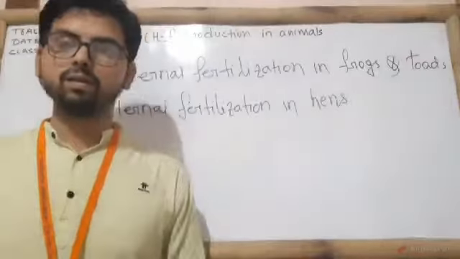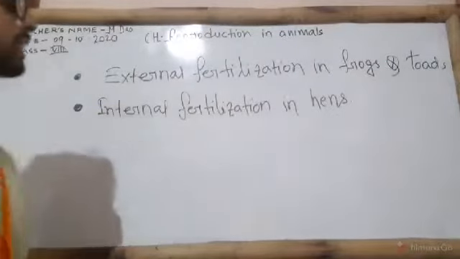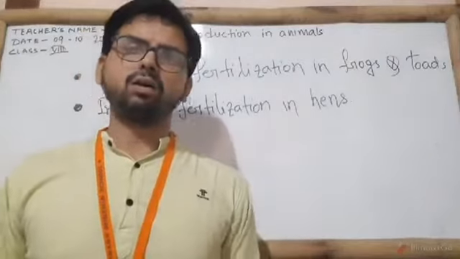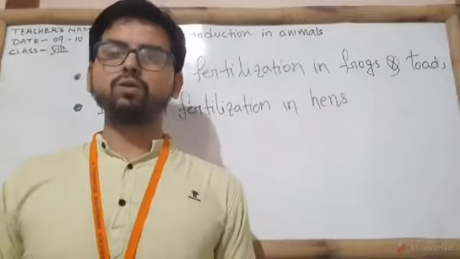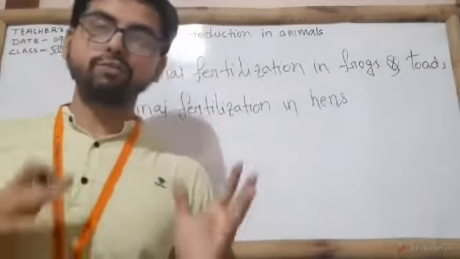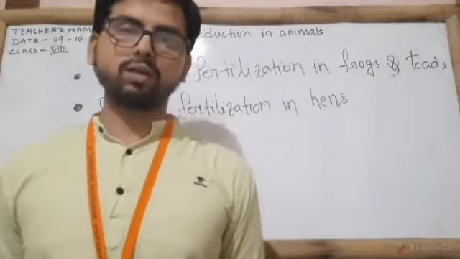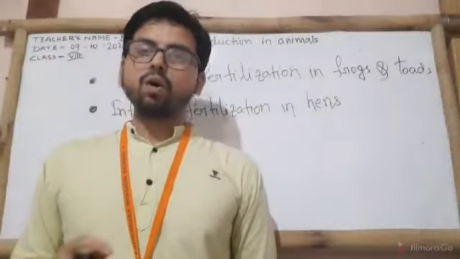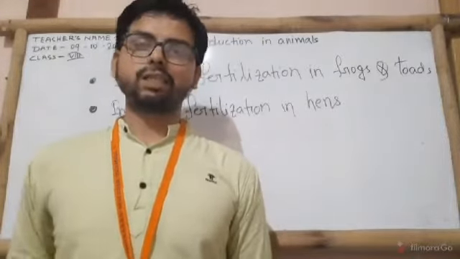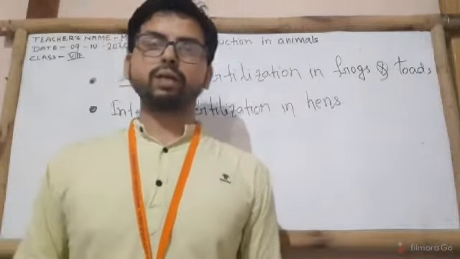Clear? Now I am going to discuss external fertilization in frogs and toads. Frogs and toads reproduce by laying eggs in slow streams or ponds. The female frogs first lay hundreds of eggs together in the water. These eggs are not covered with any hard shell. Instead, there is a jelly-like substance that guards them all and holds them together.